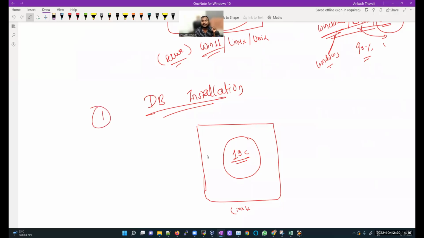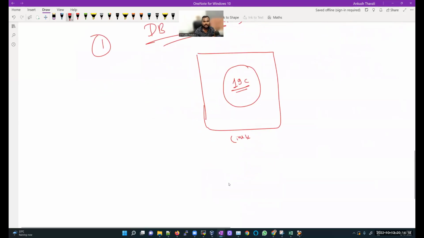What about the second responsibility? The second responsibility is your database should be up and running. What is meant by up and running? See, this is my server, okay? And on this server, I install this database.